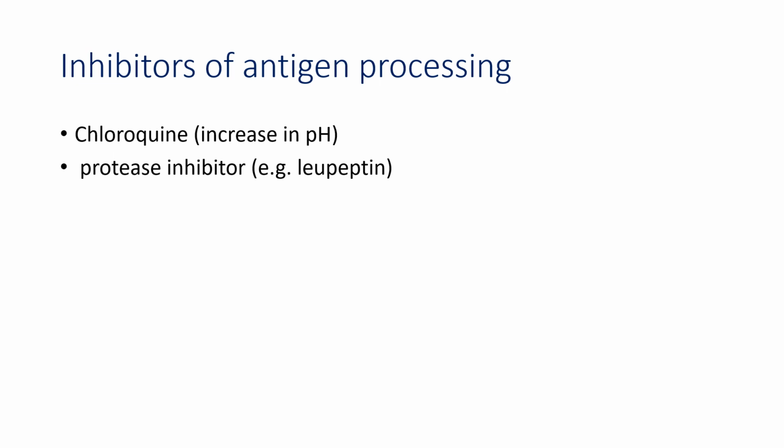Protease inhibitor inhibits the antigen processing because it inhibits the proteolytic activity. Whenever an antigen is internalized, it takes 1 to 3 hours to traverse the endocytic pathway and appear at the cell surface in the form of peptide and class II MHC complex.